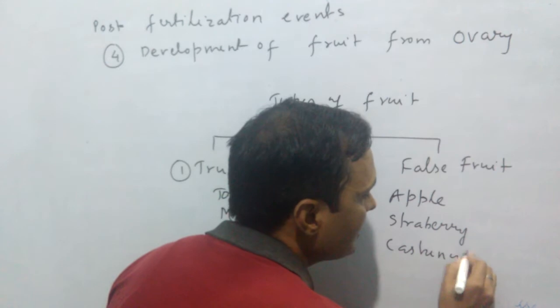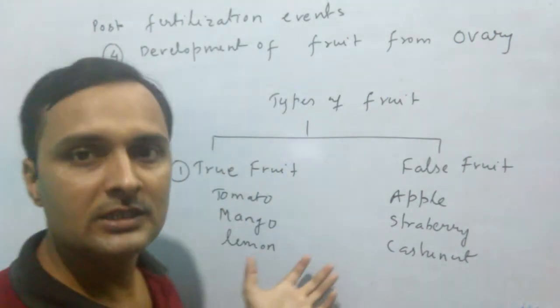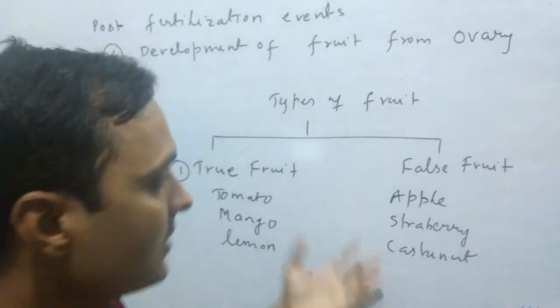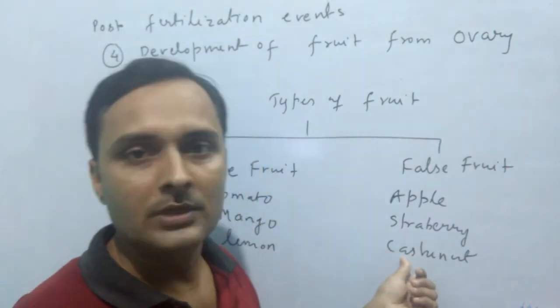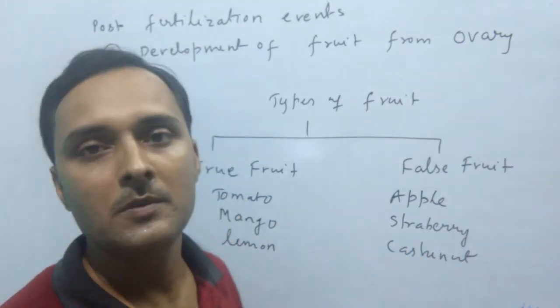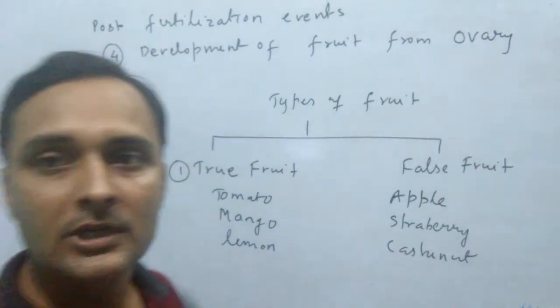It is given in the NCERT book, so read carefully. So what is the basic difference? In true fruit, only the ovary is involved in the development of the fruit, and in false fruit, along with the ovary, some accessory part like thalamus or receptacle is also involved. So this is about types of fruit and parts of fruit.